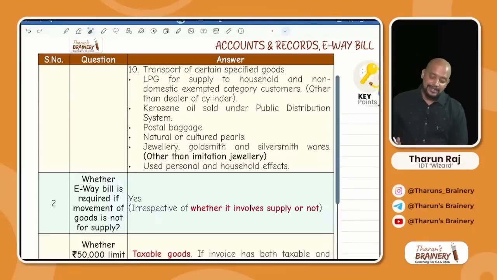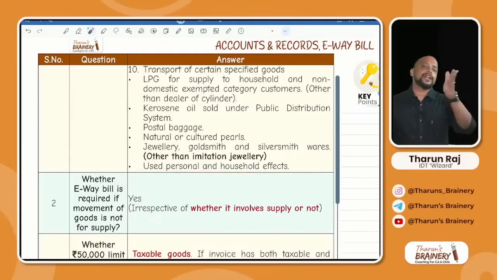Is it clear? Next, other than imitation jewelry means covering. Even if they give free also, we don't need that. Okay. So that e-way bill required or not required? Imitation jewelry, e-way bill required. Used personal and household effects.